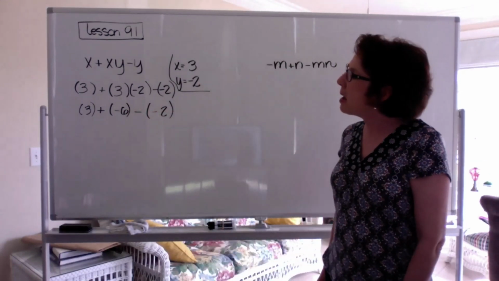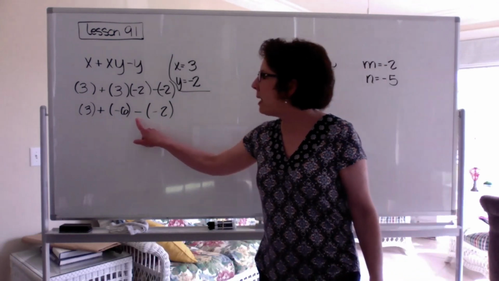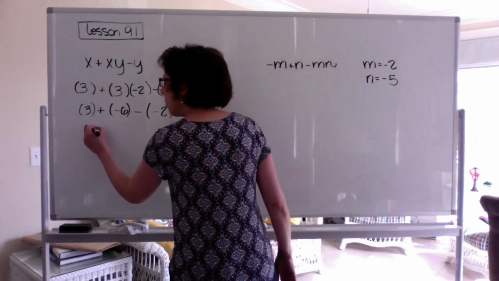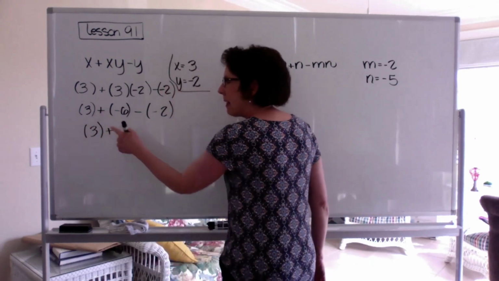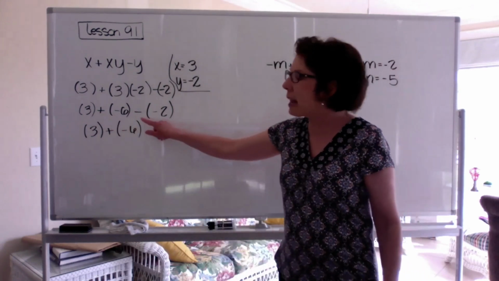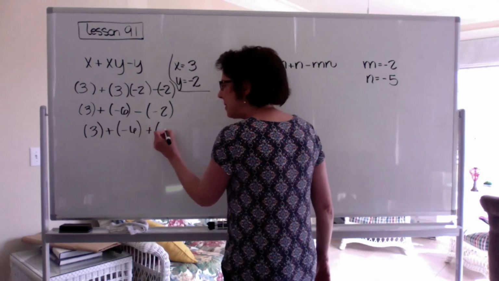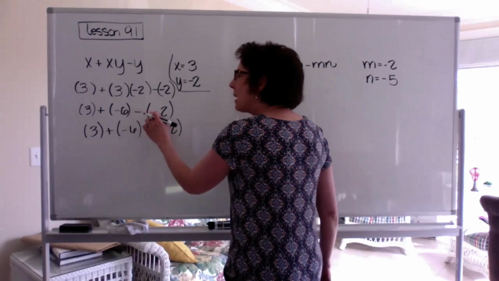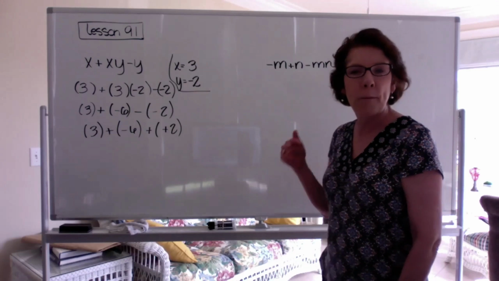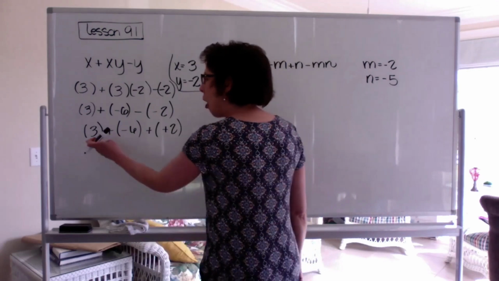Okay, so now all we have is addition and subtraction. But what do we not want to have here? We do not want to have a subtraction sign. So I'm going to take my positive 3. I want to add. That's good. And so I'm going to leave that there. But I do not want to have a subtraction here. So I'm going to change that to adding the opposite of negative 2. Subtracting a negative 2 means adding a positive 2. So remember, minus minus becomes plus plus. Okay, now I have all addition.